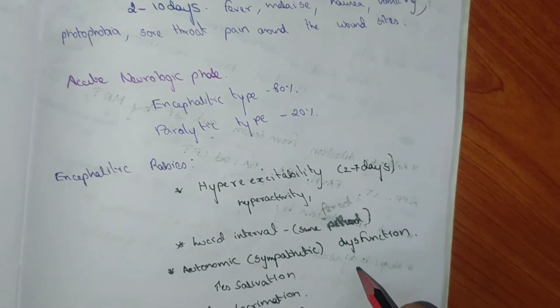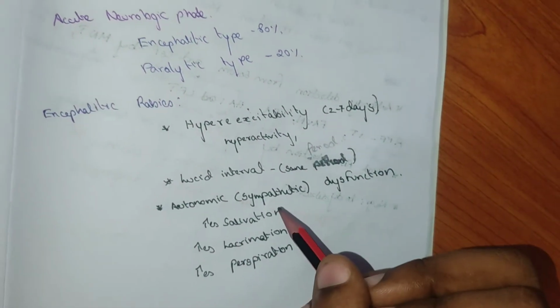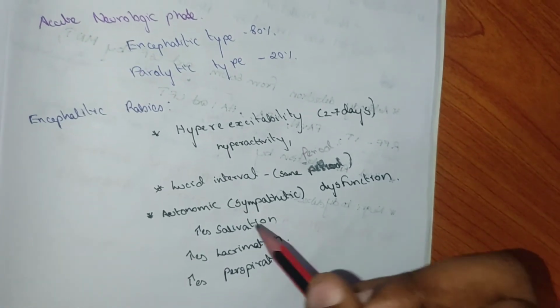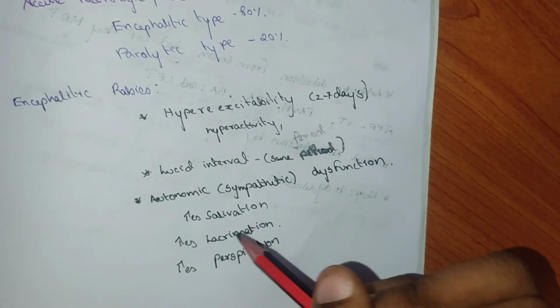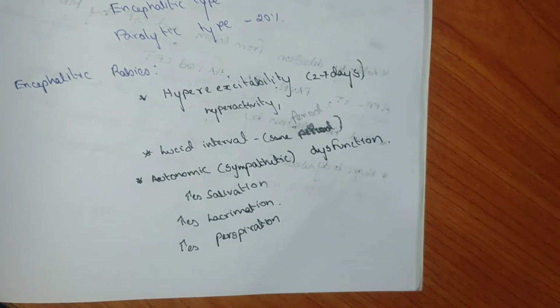Autonomic sympathetic dysfunction: when there is autonomic dysfunction, there is increased salivation, increased lacrimation, and increased perspiration.